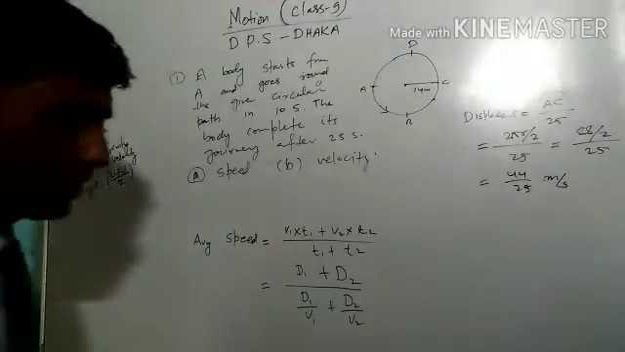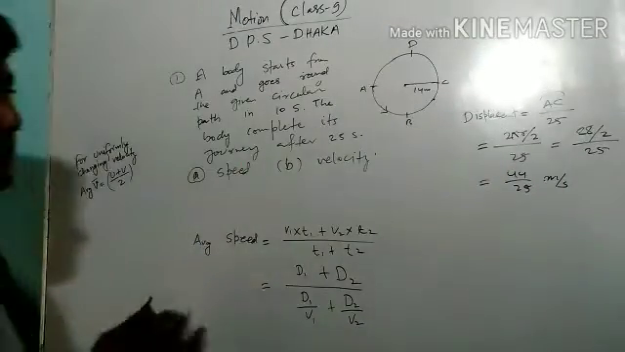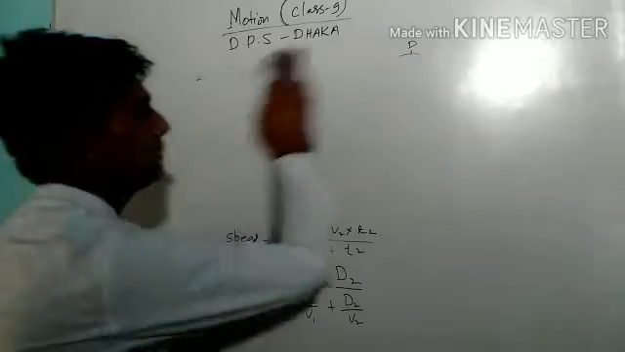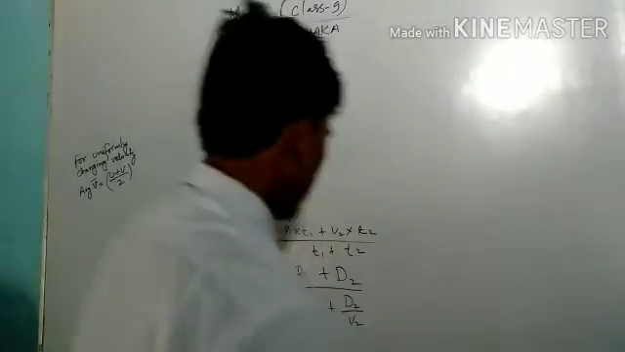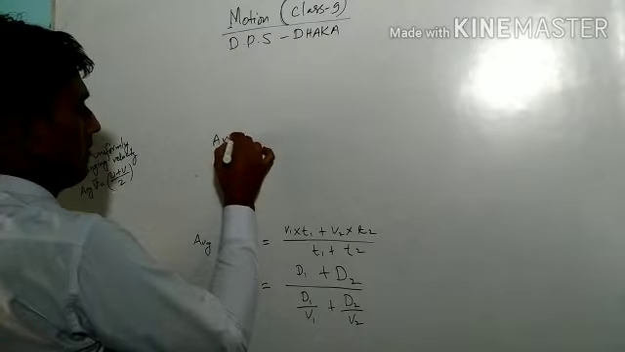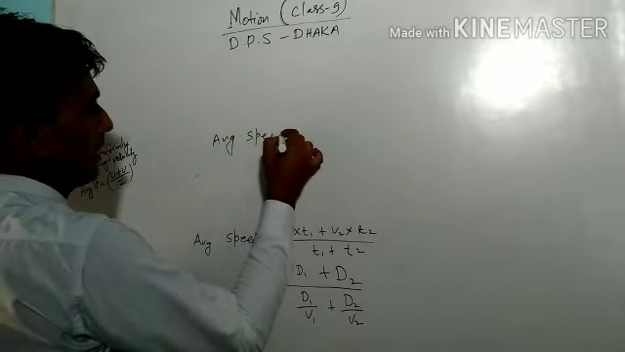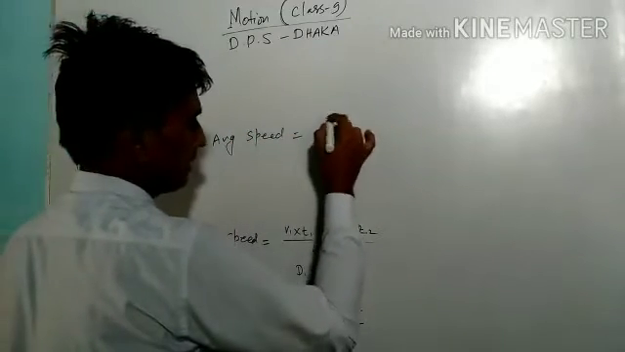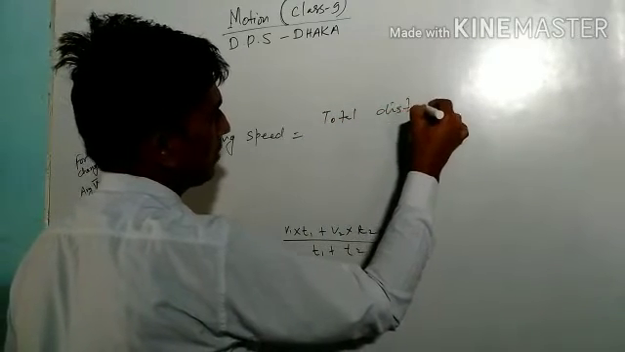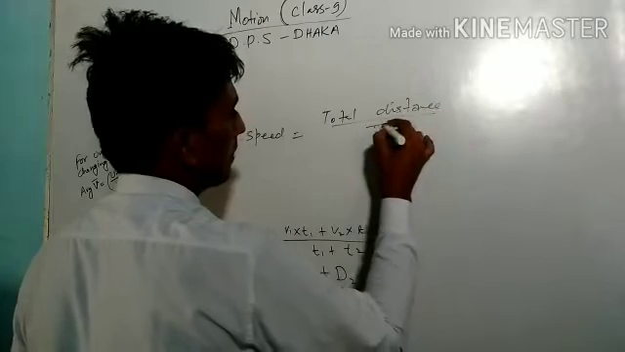Displacement. Now the next topic is average velocity and average speed. So first of all, what is average speed? Average speed is total distance upon total time.